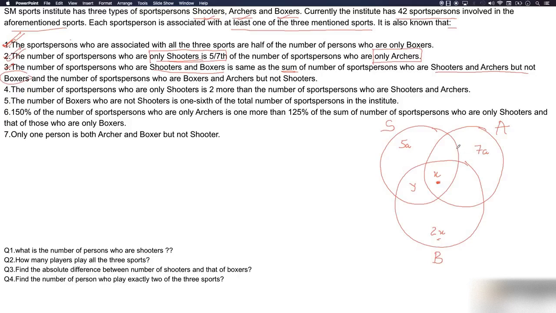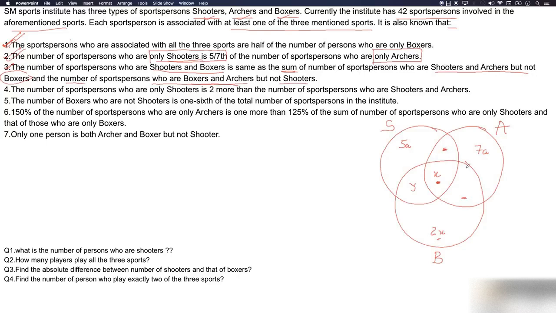the number of sports person who are shooters and archers but not boxers. Who are shooters and archers but not boxers? This region. And the sports person who are boxers and archers but not shooters. So this would be this region.